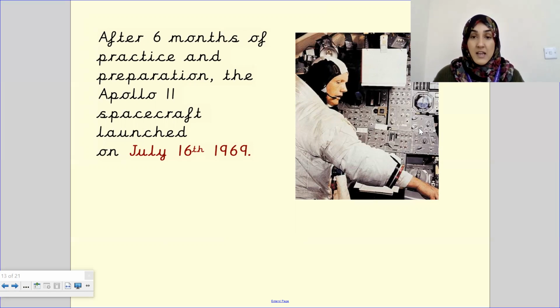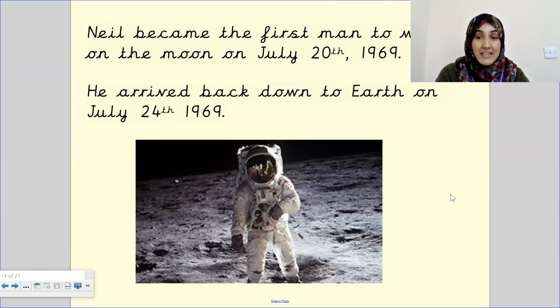It does something. Imagine if you accidentally touch one button, the whole spacecraft might explode. You don't know. So you need to have a lot of preparation and a lot of training, because you're putting your own life sort of in the hands of all these buttons. So you need to make sure that you know what every single one does. And you cannot forget. There's maybe about 50 buttons that I can see so far. Imagine if you forget what one does. Oh my goodness. So they need to have a lot of intense training.